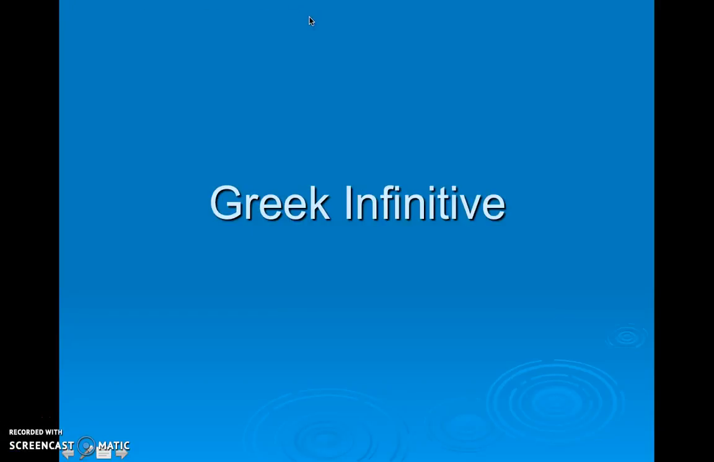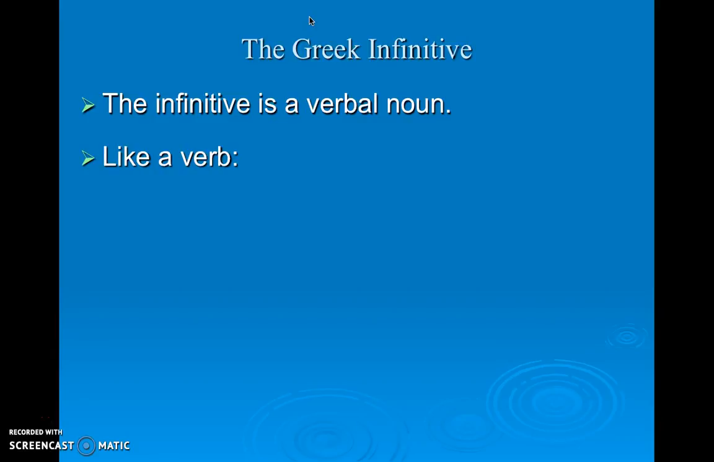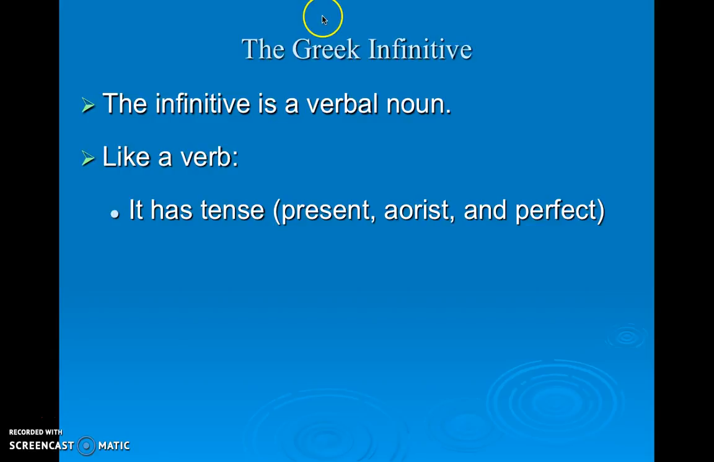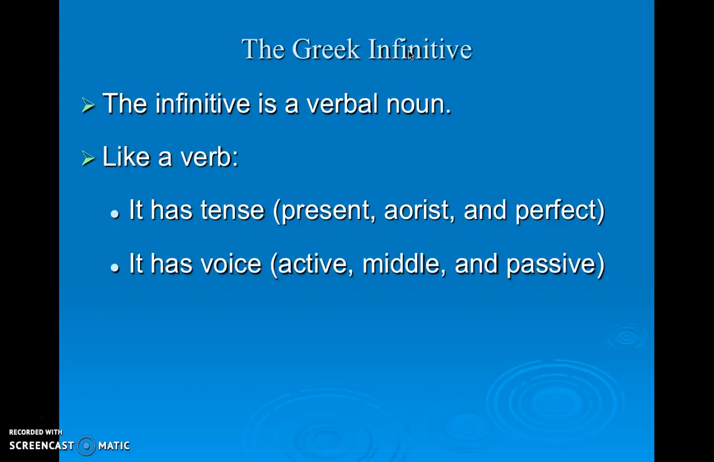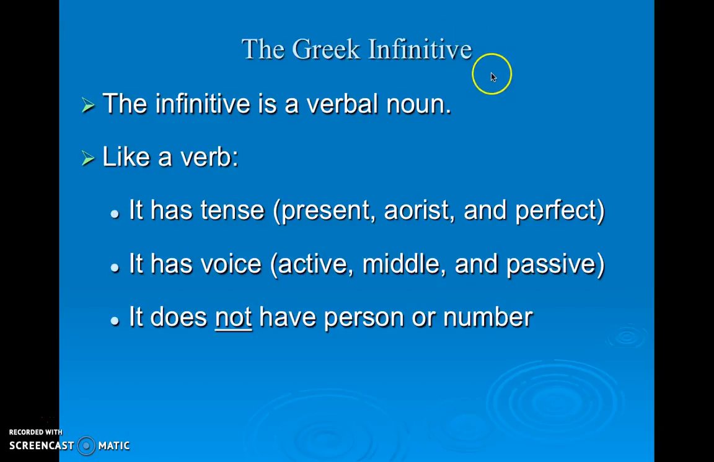In this audio, I'd like to talk about the Greek infinitive. An infinitive in Greek is considered a verbal noun because it has some qualities of a verb and some of a noun. So like a verb, it has tense, can be present, aorist, or perfect tense. It has voice, where it can be parsed as active voice, middle voice, and passive voice. And it does not have person or number.